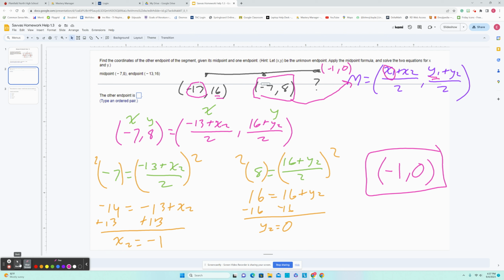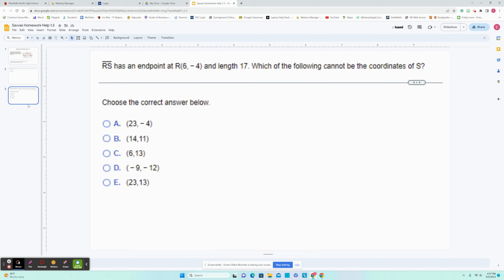All right, last one. RS has an endpoint of R at 6, -4, and a length of 17. Which of the following cannot be coordinates of S? Now, you guys are probably going to want a really quick workaround for this. There is none. Okay, you need to apply the distance formula, at max 5 times, to find which one doesn't work.